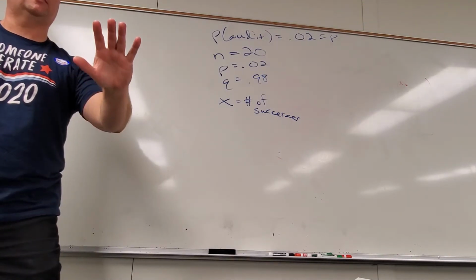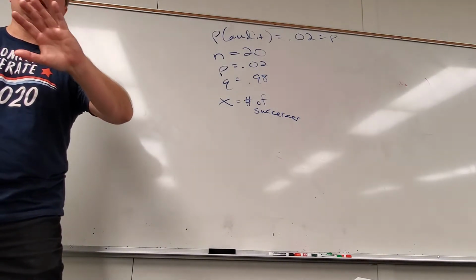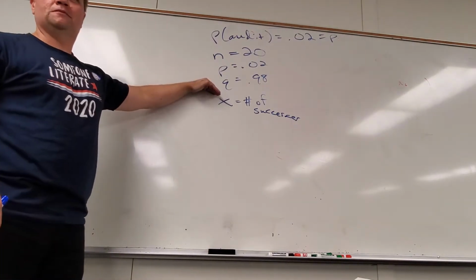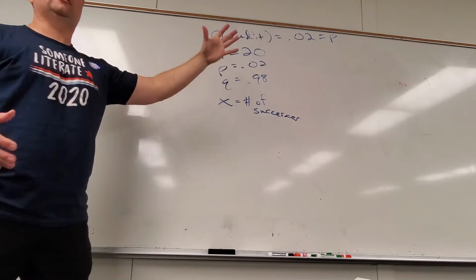Let's stop for a minute. Everybody with me on this? This is what I call an NPQ problem, otherwise known as binomial probability.